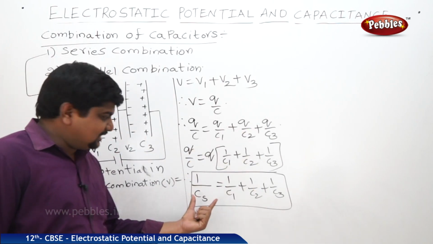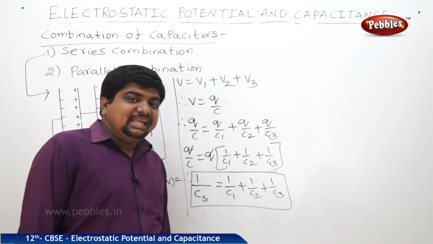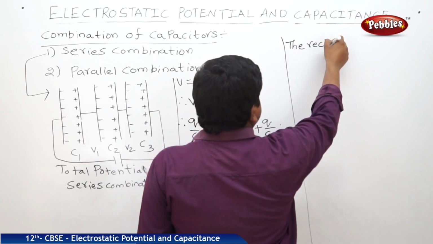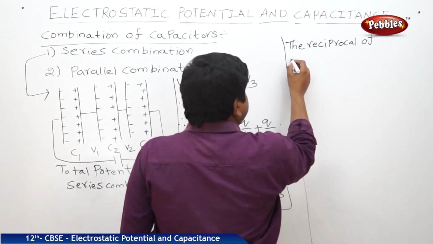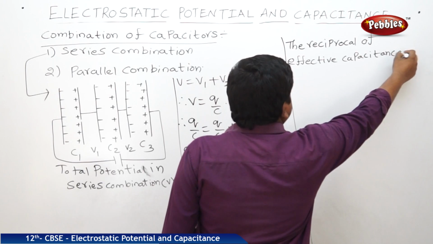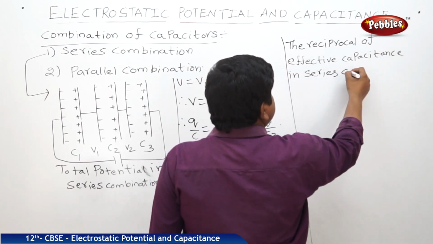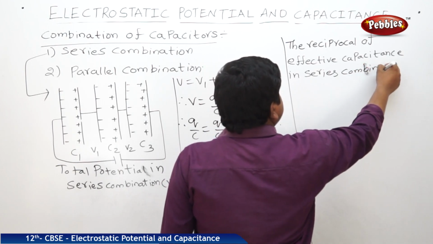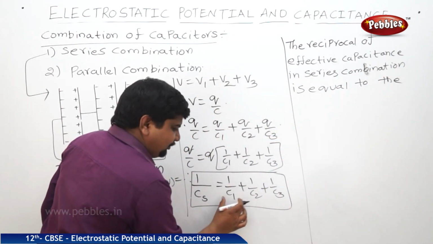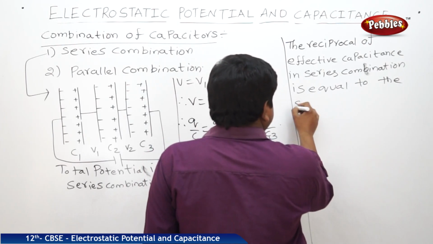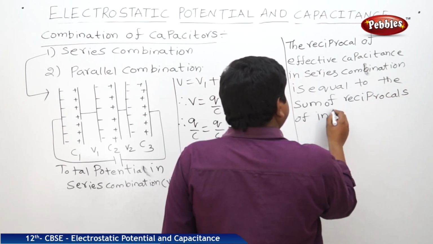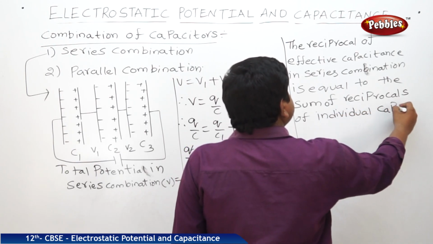The reciprocal of the effective capacitance in series combination is equal to the sum of the reciprocals of the individual capacitances.